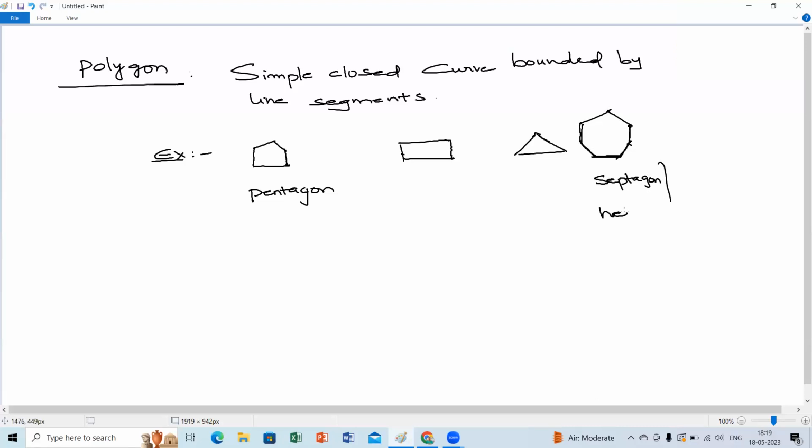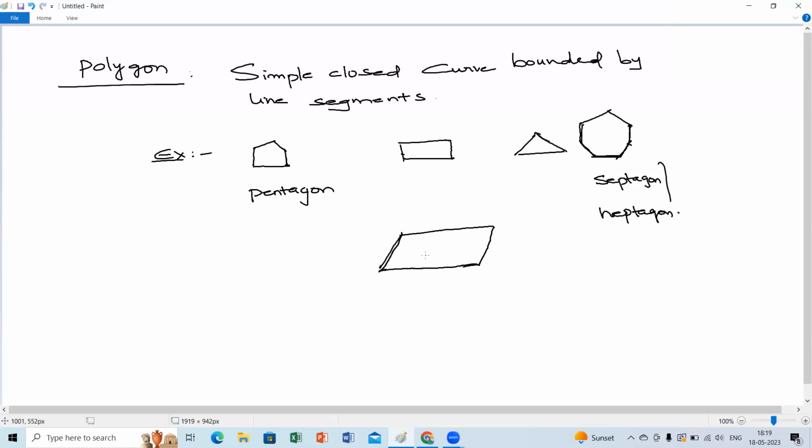Yes, both are correct. And parallelogram. Very good. One of our students said, ma'am, a parallelogram is also a quadrilateral. What is a quadrilateral? All 4-sided closed figures are quadrilaterals.